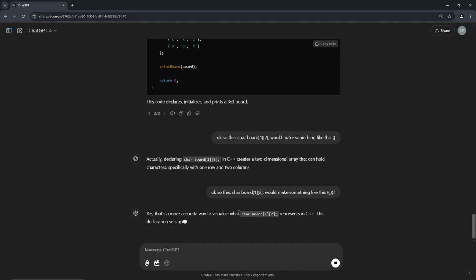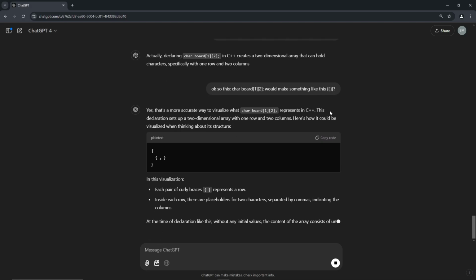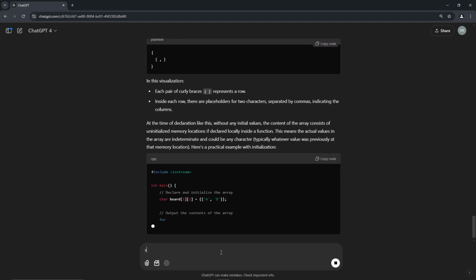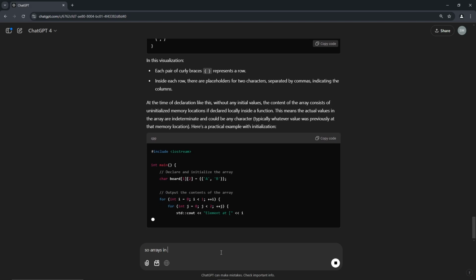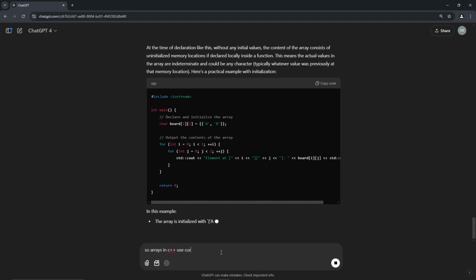Yes, more accurate way to visualize it. This declaration sets up a 2-dimensional array with 1 row and 2 columns. So it would look like that, basically. So arrays in C++ use curly braces.